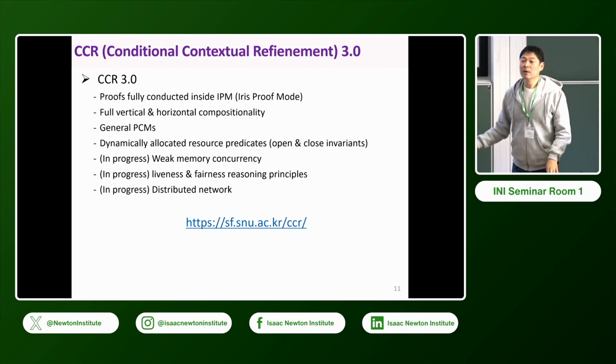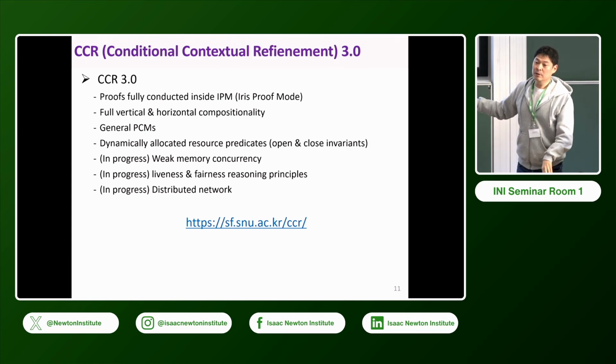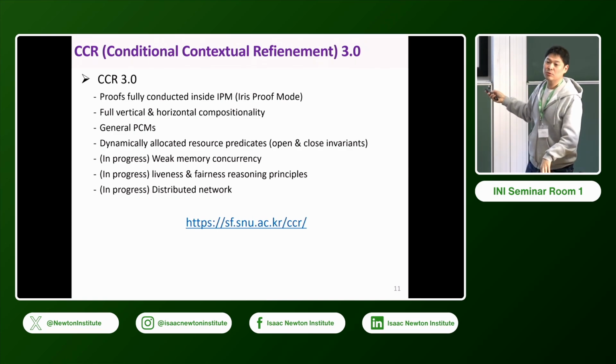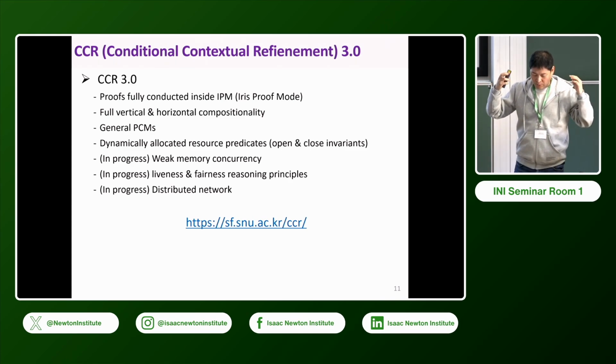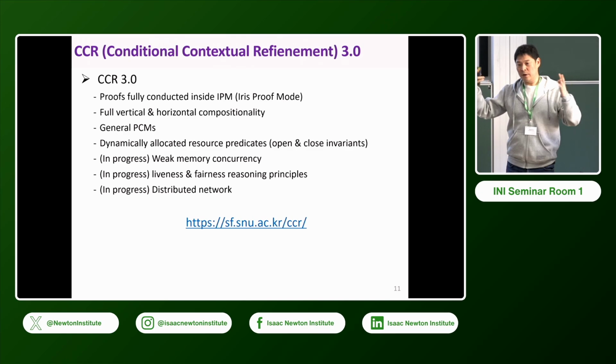And we also don't have other limitations. We can pass pointers, so we can reason about function pointers. And here we can add weak memory. We can have liveness, fairness, distributed networks, and basically, I think we solved all the limitations of Zhongxiao's work.